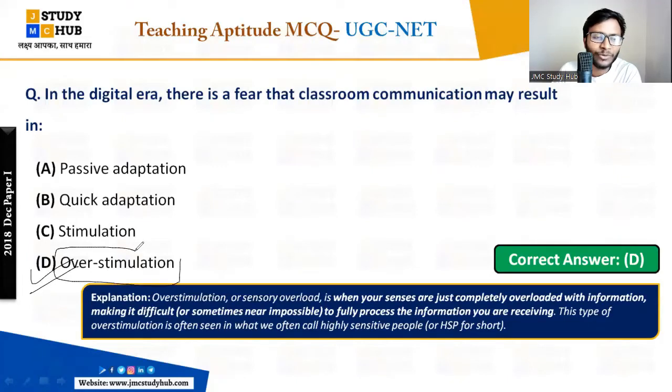Overstimulation. What does overstimulation mean? What is overstimulation? For example, you are searching a topic on the internet, and you are getting lots of information, an abundance of information on a single topic. You are very tense about which site we should refer to, which content I should adopt, right? So this is what overstimulation means: overloaded with information. It is very difficult to choose which content I should take and from where.